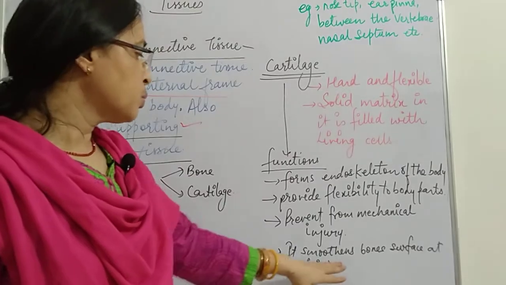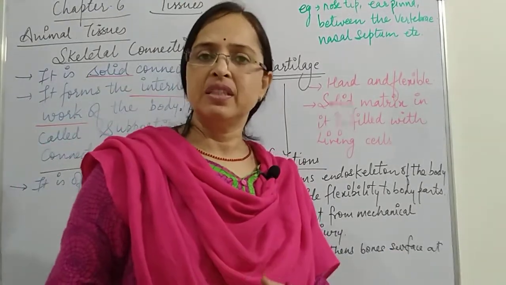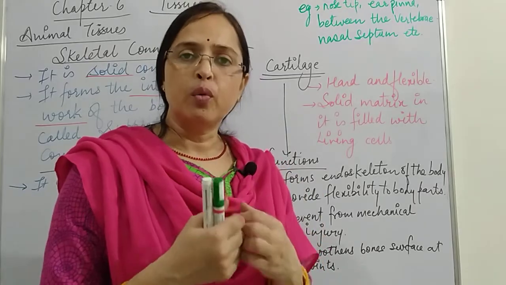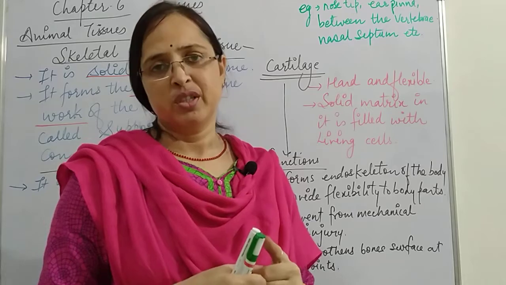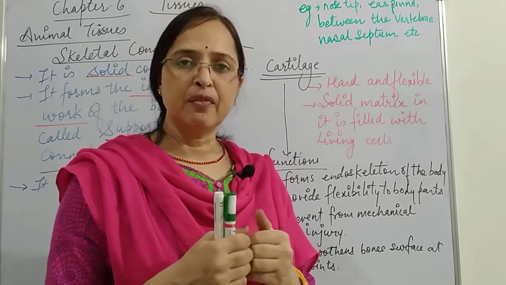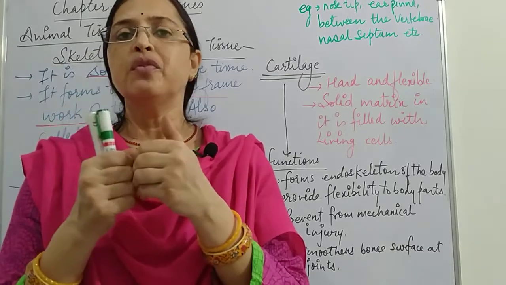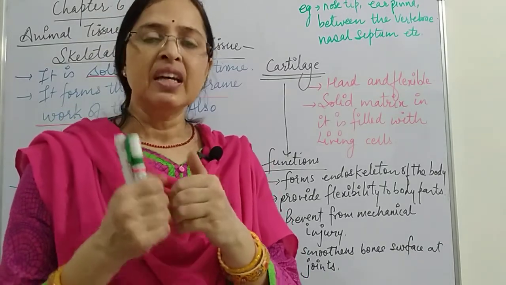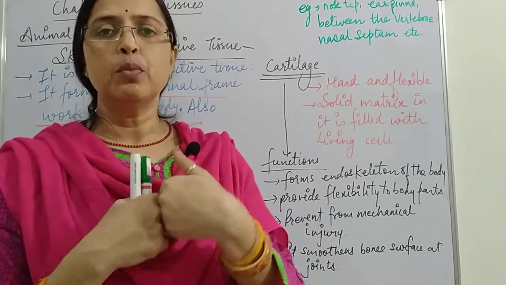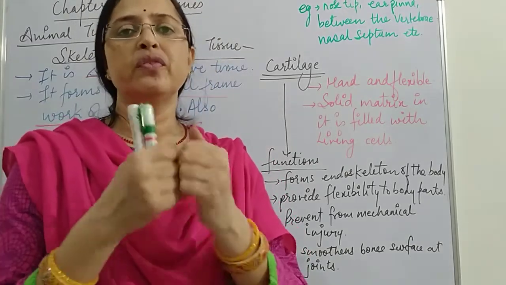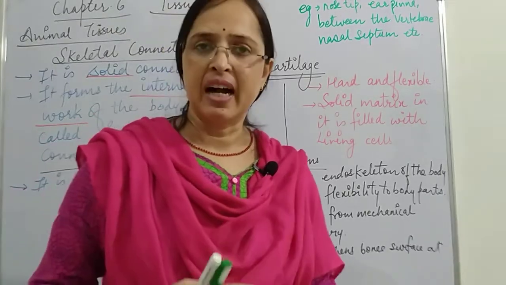Then it smoothens the bone surface at joints. Because it is present at the joint, it makes the surface of the bones smooth so that there is no friction between the bones and no damage to them. So bones can easily move at the joint because of the presence of cartilage.